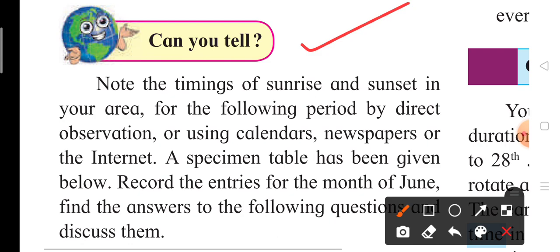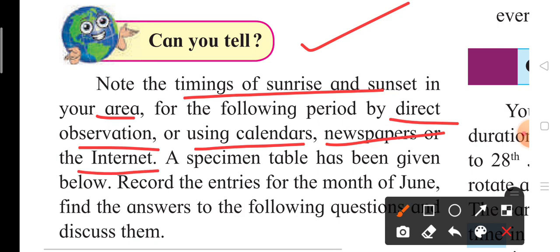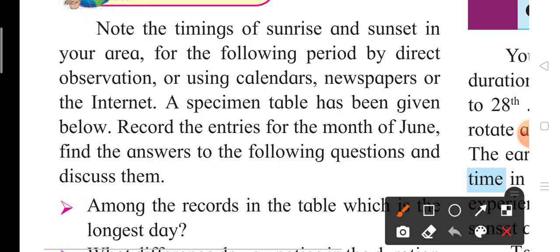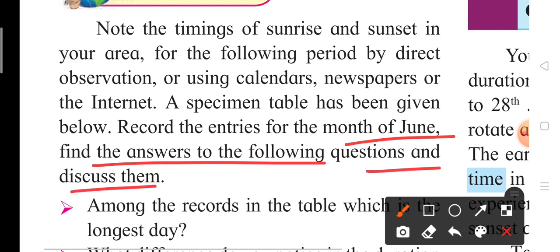Note the timings of sunrise and sunset in your area by direct observation or by using calendars, newspapers or the internet. A specimen table has been given below. Record the entries for the month of June, find the answers for the following questions and discuss them.